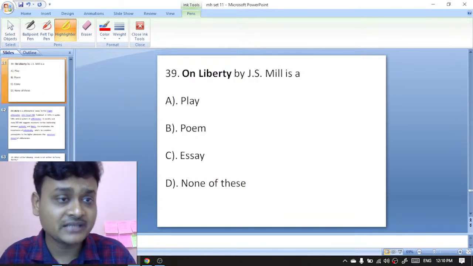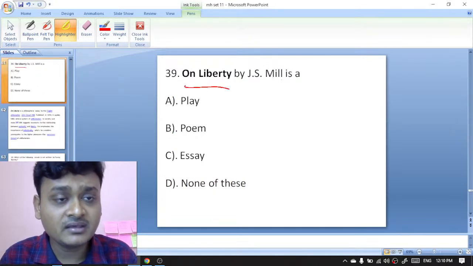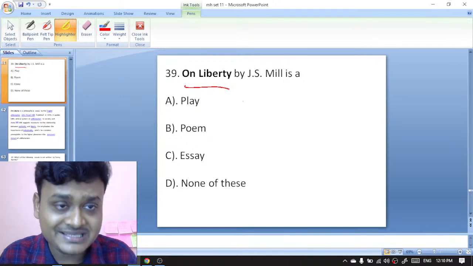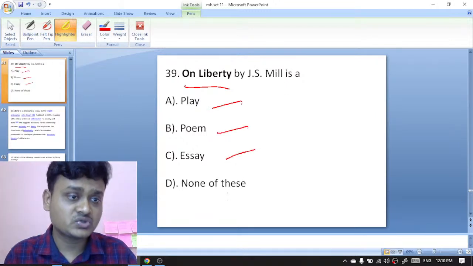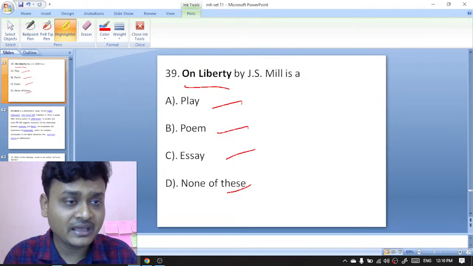Moving on to question number 39. On Liberty, by John Stuart Mill, is a play, poem, or essay? So On Liberty is actually an essay. Essay is the right option here. C is the right option here.